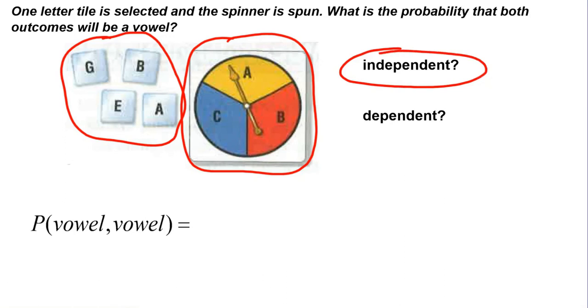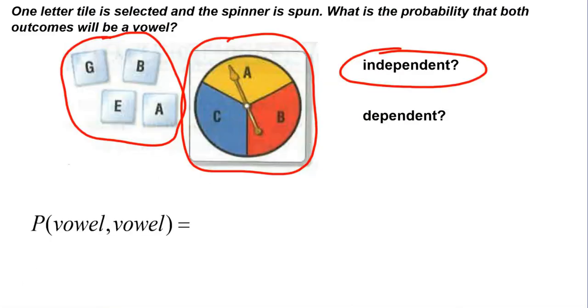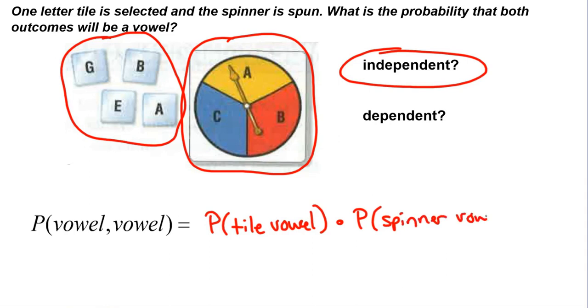So if they're independent events, we're going to jump back here and look at that. If they're independent events, I'm going to find the probability of the first event and multiply it by the probability of the second event. So to find the probability of both vowels, I'm going to find the probability of the tile being a vowel and multiply that by the probability of the spinner being a vowel as well.